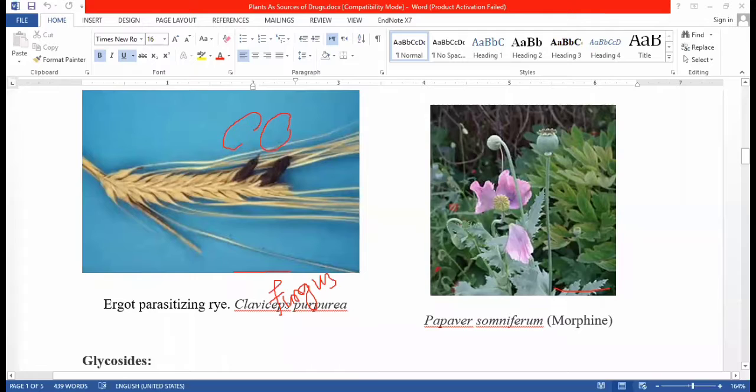This is the fruit of Papaver somniferum, the opium plant. Opium is also an addictive drug, but it has the property of pain killing. So this is a painkiller.